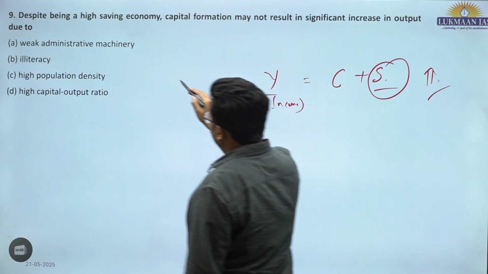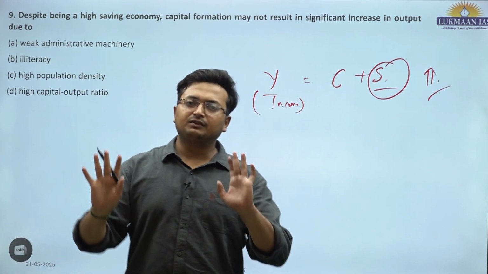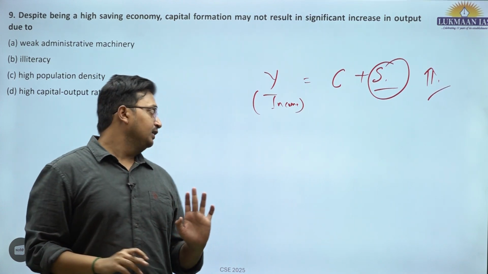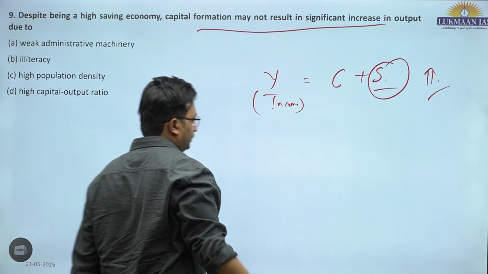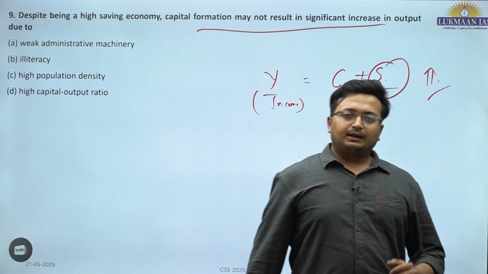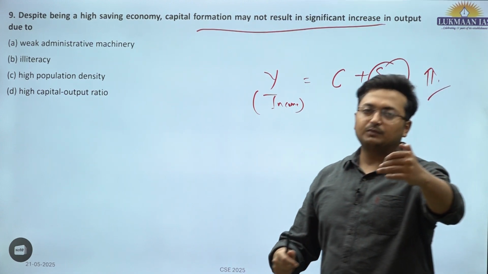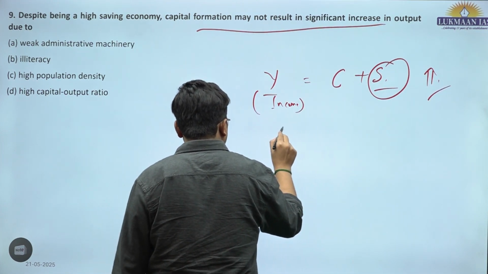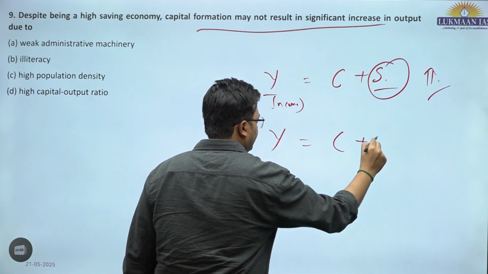it is saying that the economy is having a high savings rate. It has a very high savings rate, but capital formation may not result in significant increase in output. So that means the money which is saved is being used for capital formation, and that is why there is another equation, that is Y, or income, is considered to be consumption plus investment.